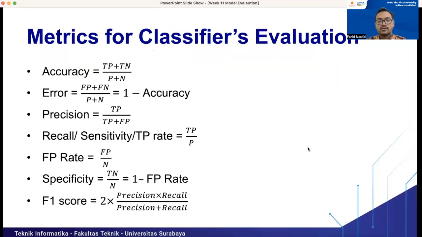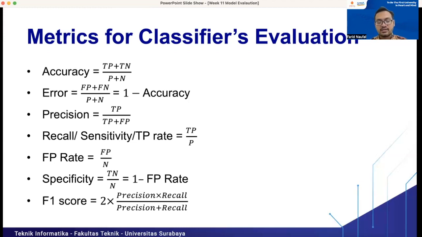Okay, so there are metrics for classifier evaluation. We have a lot of metrics here, and the most common metric is accuracy. Accuracy equals true positive plus true negative divided by all of the positive class and all of the negative class. This is a very common metric for classification models. But there are some disadvantages if we use accuracy, because we don't know the distribution of our data set for each class.